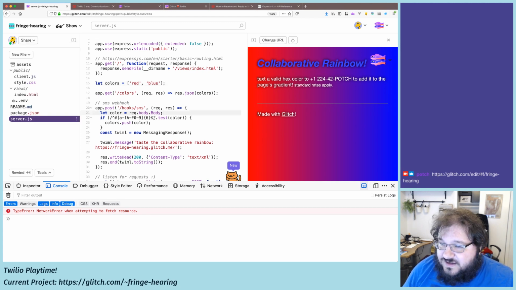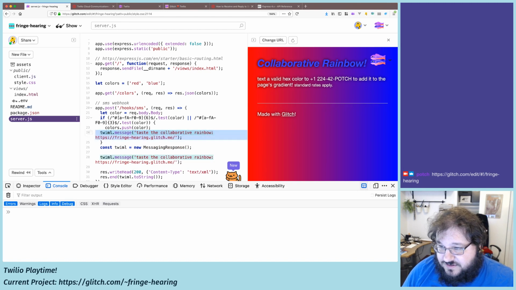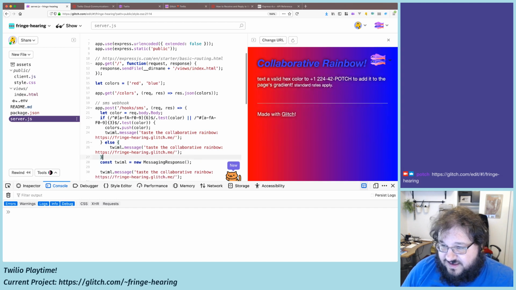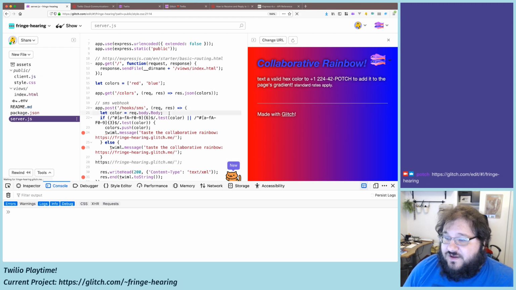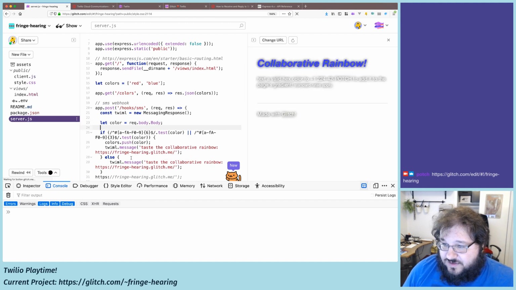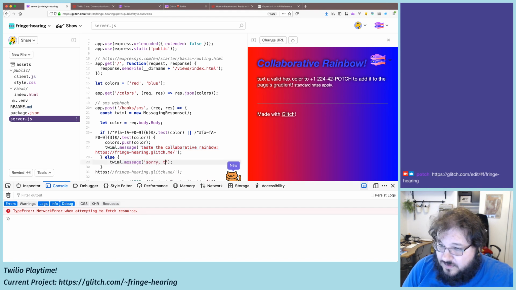And I guess we could allow 3-digit hex colors. People are going to be upset if I only allow 6-digit hex colors. They might get confused or mad. And then actually, let's only send this message if it succeeds. Let's move this up. Let's take this message out. So what we're doing is, only if you successfully added a color do we want to send the join message. Otherwise, we're going to say that wasn't a valid color.